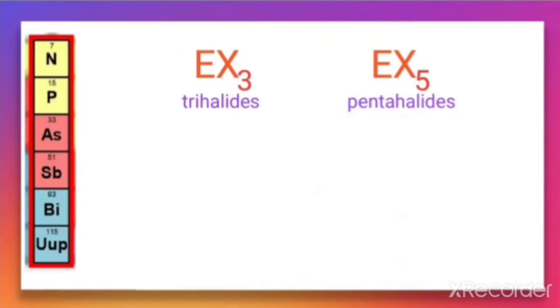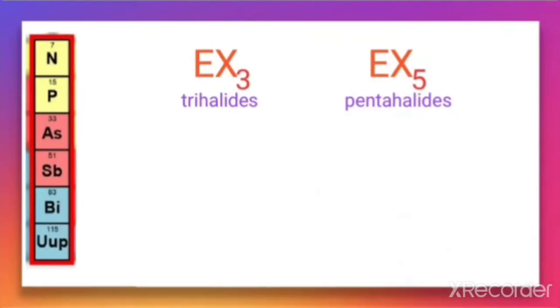The trihalides are formed by all the elements, while pentahalides are formed by all the elements except nitrogen, because nitrogen cannot form pentahalides due to the absence of vacant d orbital in its outermost shell. Therefore, it cannot expand its oxidation state to +5.